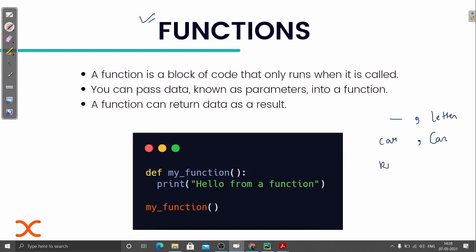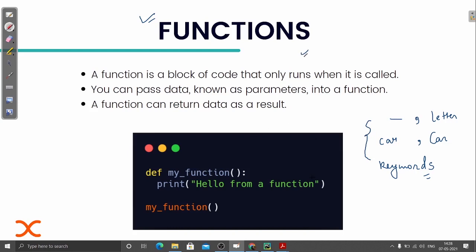Also there are some keywords, if you remember we have already seen these. Those keywords cannot be the name of any function. You cannot use those keywords as the function name. For example, you cannot use 'and' as the class name, or any arithmetic operators as the class name. Those are a set of keywords you can check out. You cannot use them as the function name or class name. We are going to see what a class name is. So this is the rule for how you can define the function name.